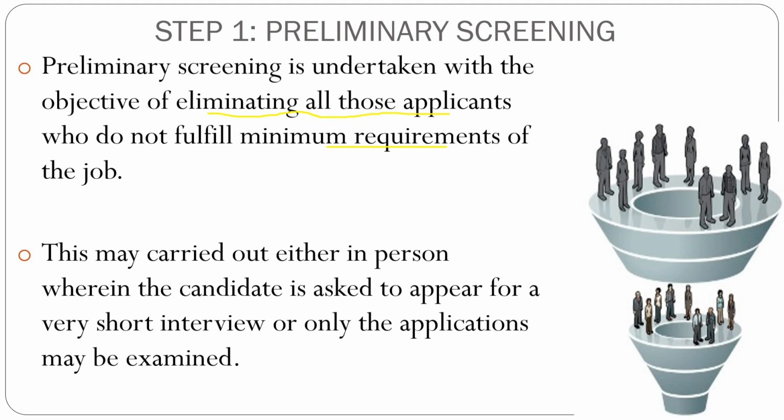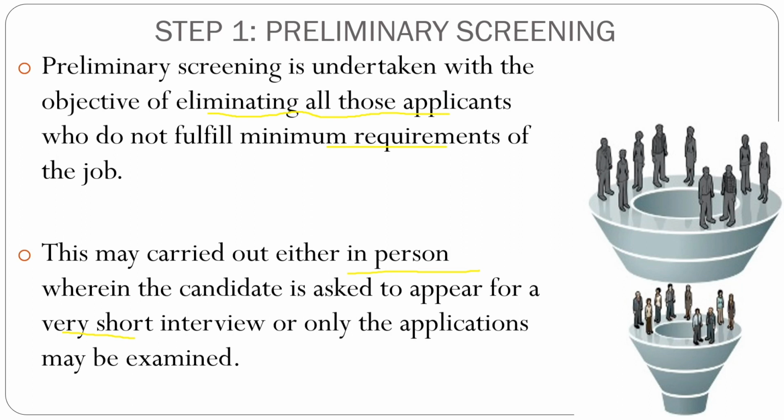It can be done either by just going through the applications, after which a few applications will be rejected, or you might conduct very short interviews in person if you want. The organization can arrange a very short interview, and from that interview the organization can make out that these candidates are not eligible to be taken to the next stage, so they will be eliminated.